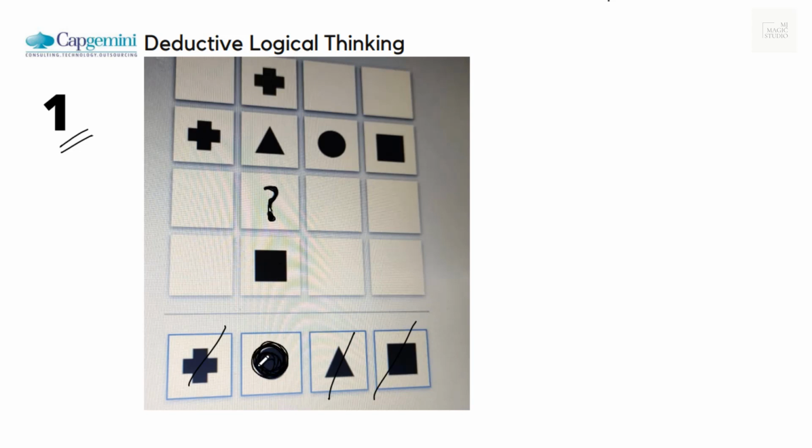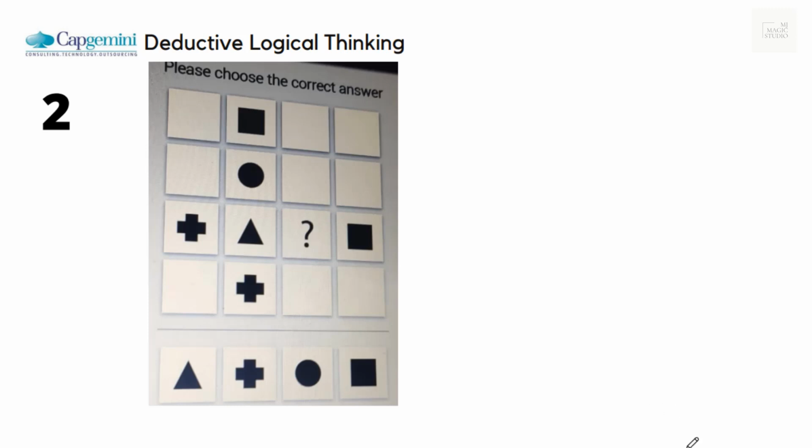As soon as we mark on this circle, this will go green, and we would be shifted to the next question automatically. So mark on circle, you will be shown a green glow light, and you would be automatically shifted to question number 2.